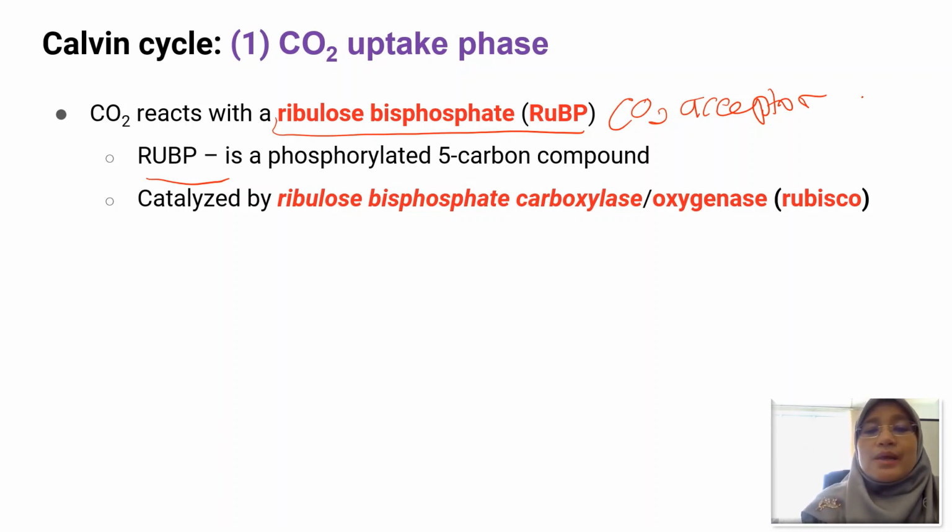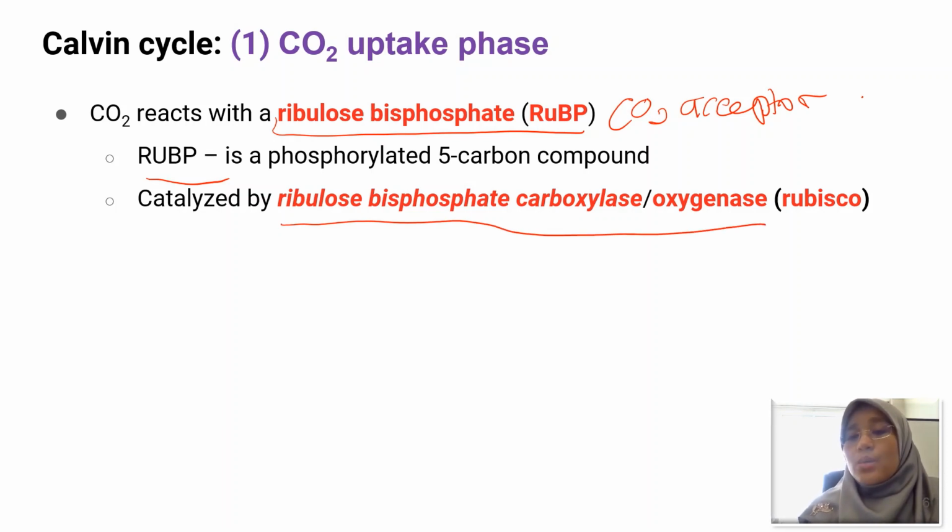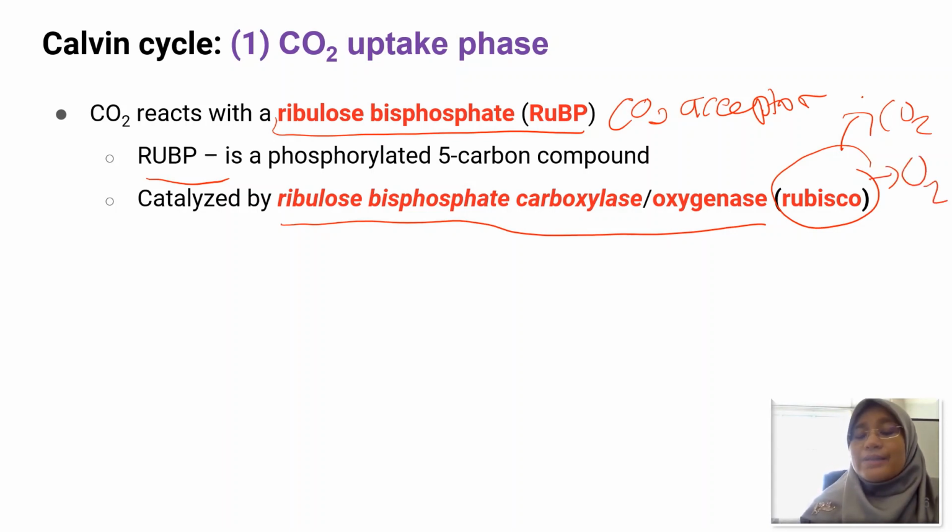The reaction will be catalyzed by an enzyme, which is ribulose bisphosphate carboxylase or oxygenase, also known as Rubisco. Rubisco can incorporate carbon dioxide, and it also can incorporate oxygen. So if, for example, the concentration of oxygen is high in the leaf, Rubisco will prefer to bind to oxygen instead of carbon dioxide. That's why the name is also referred to as ribulose bisphosphate oxygenase.